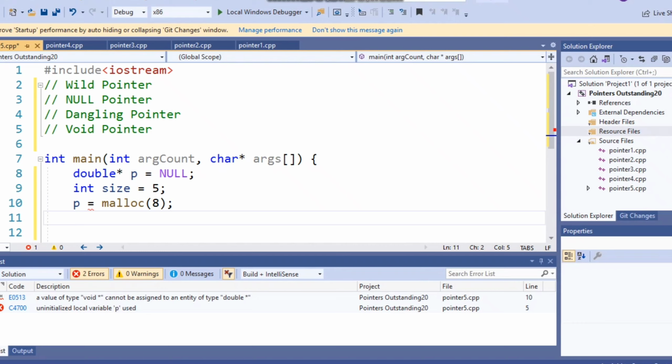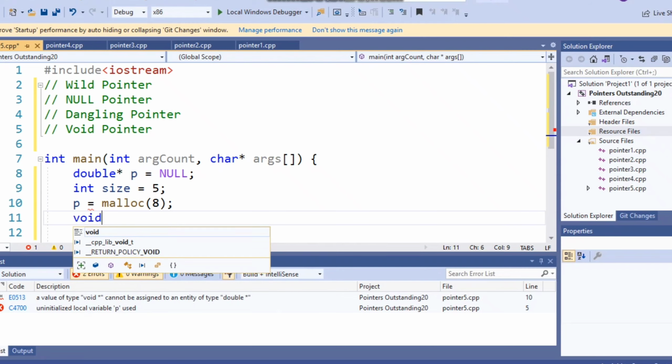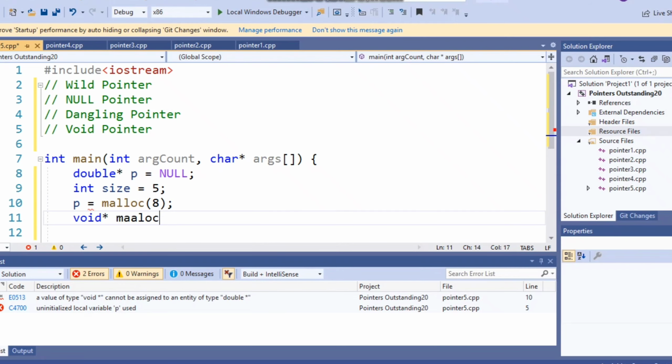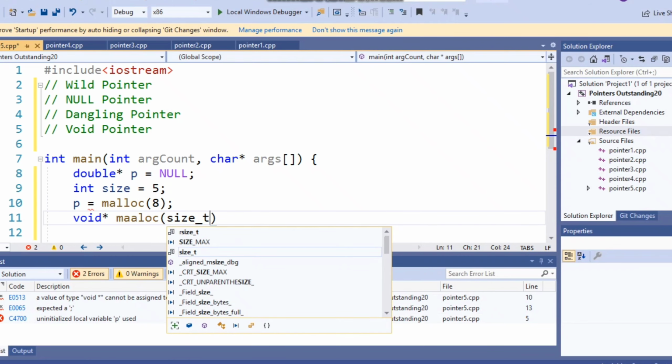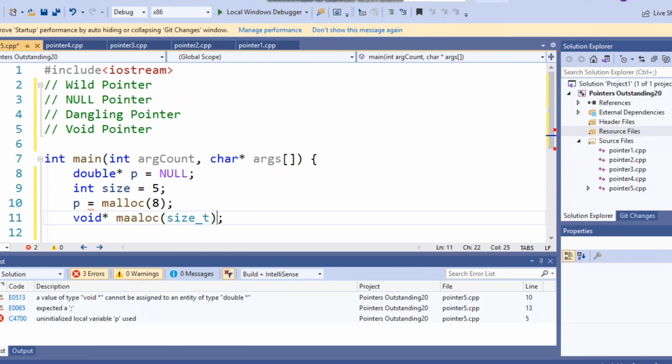That is, what type of value we are going to store in the address is not yet decided. So the prototype of malloc is void star malloc of size underscore t. In other words, you can simply consider this as unsigned int. That is the number of bytes we want to allocate.